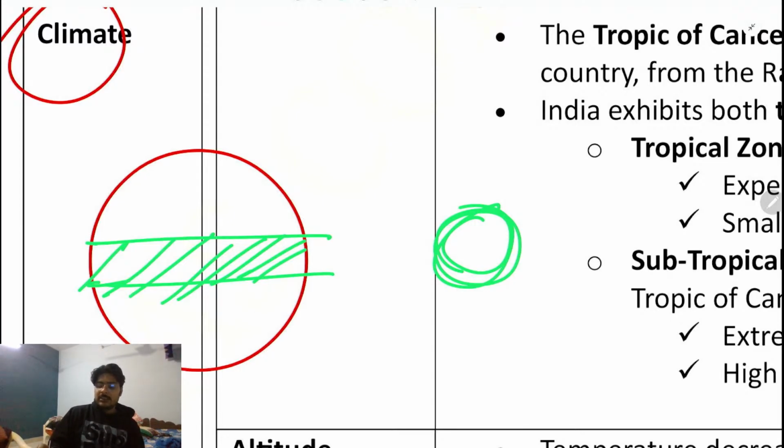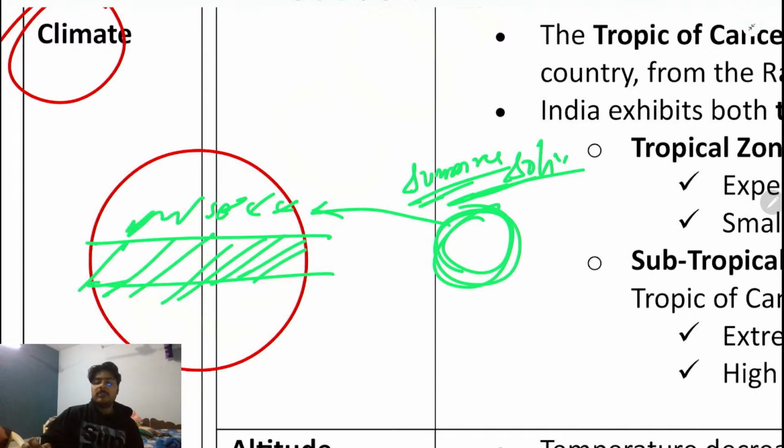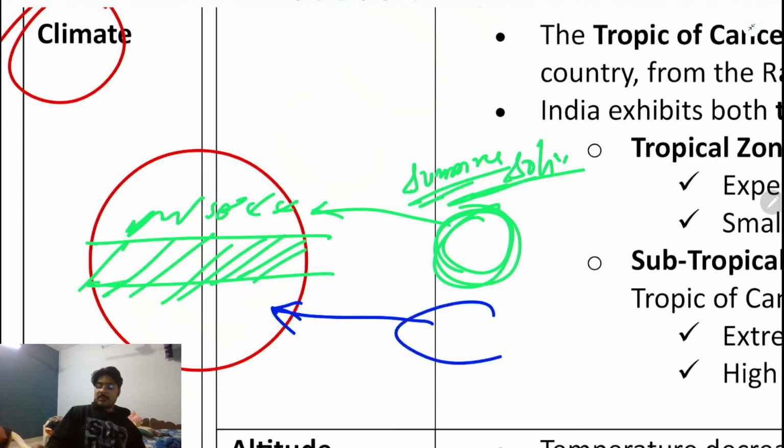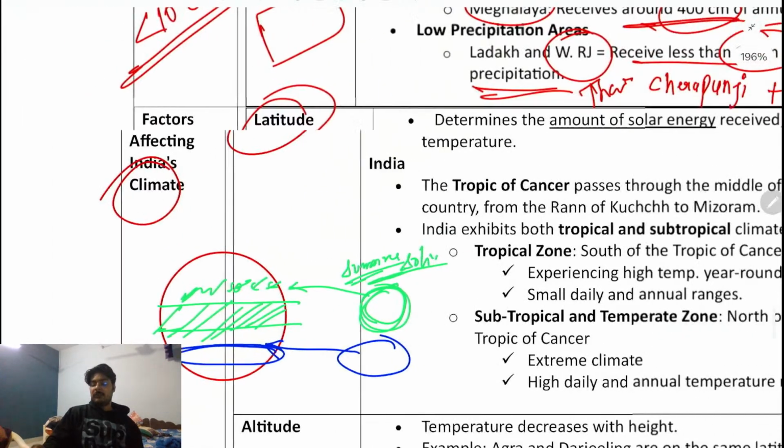If the sun is casting its ray in the northern area, for example, if it is a summer solstice, okay, so in this case, what happens? Right now, maximum sunlight is in this area, and here it is very much heat. But right now, what is going on is the winter solstice. So the sun is casting its ray in the southern space, and here it means winter is going on. Okay, winter is going on.